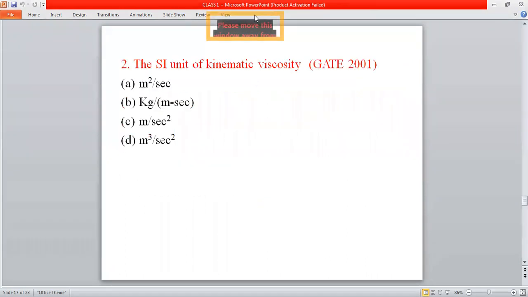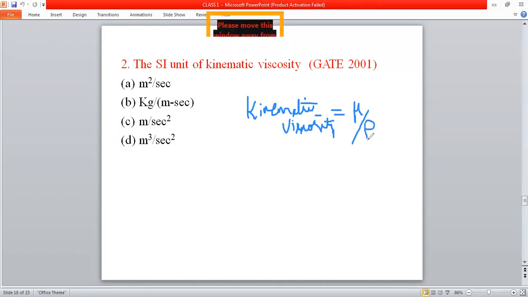The second question is the SI unit of kinematic viscosity. The options are meter square per second, kilogram per meter second, meter per second square, and meter cube per second square. So we know that the kinematic viscosity is the ratio of dynamic viscosity, that is mu, to density.